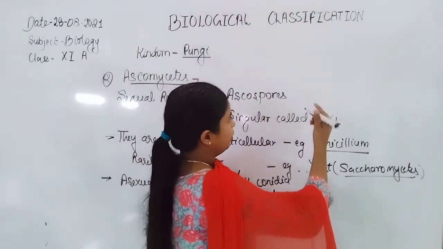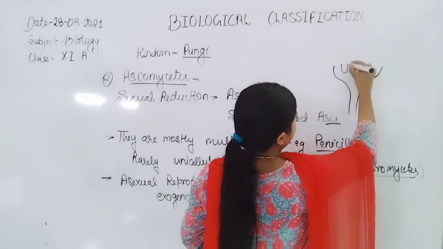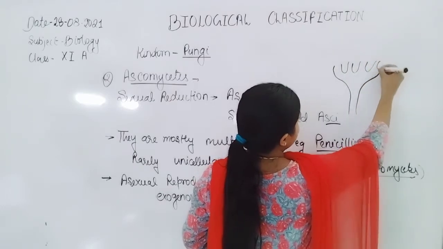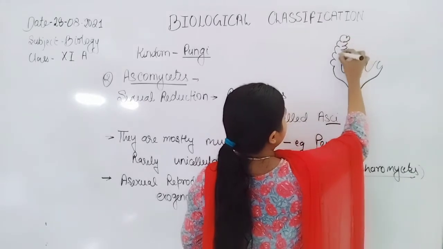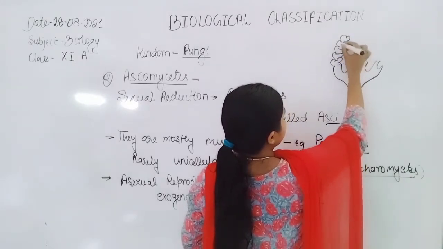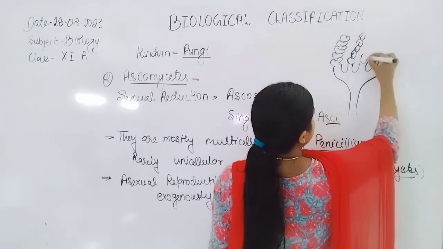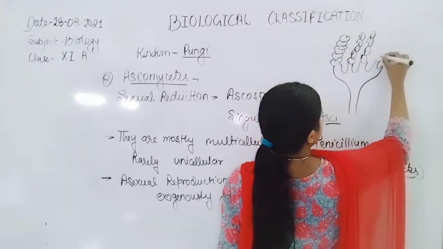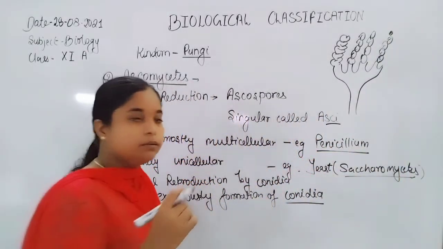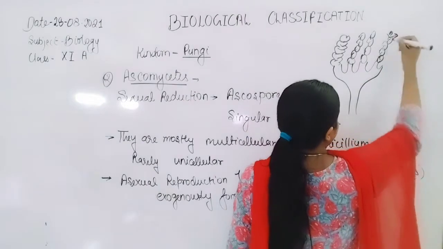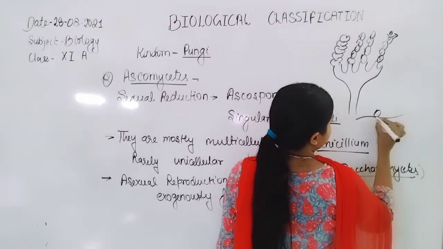If we talk about the structure of Penicillium, here is the structure. These are the fruiting bodies, and here are the conidia. These conidia get separated and germinate to form hyphae.